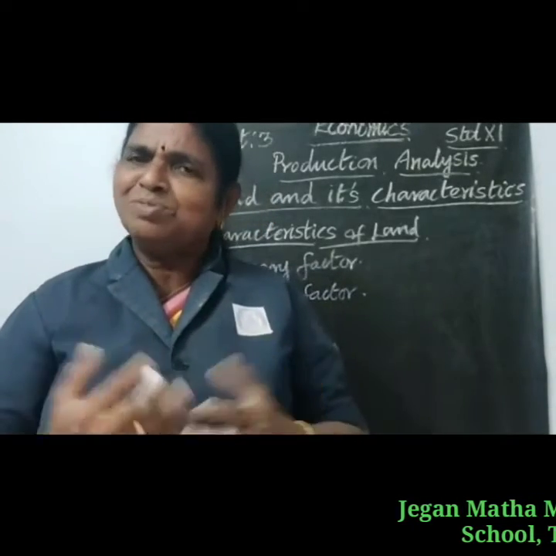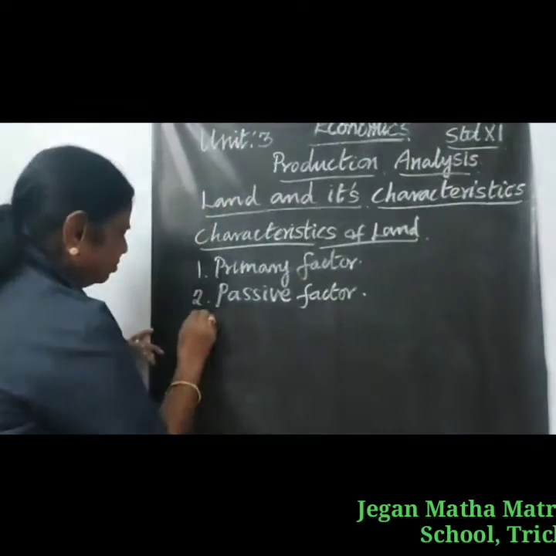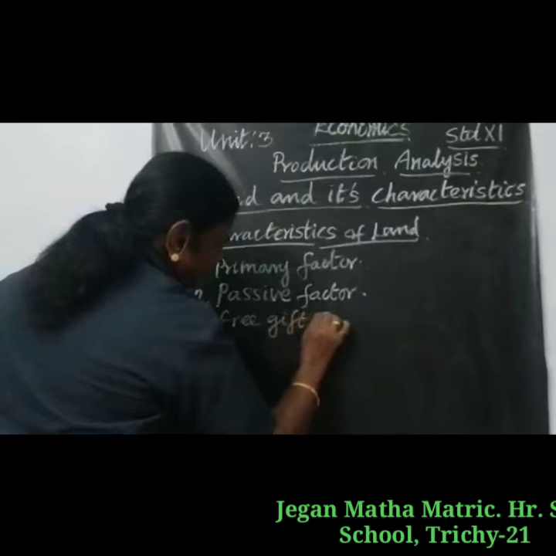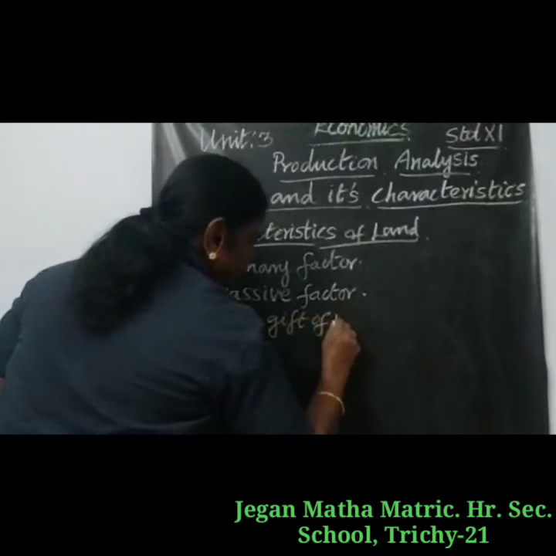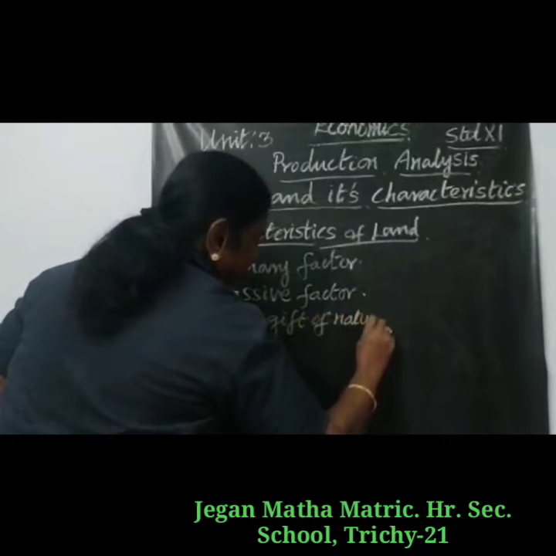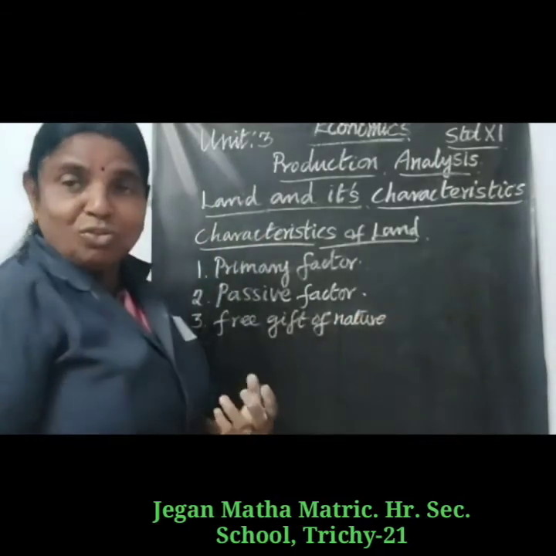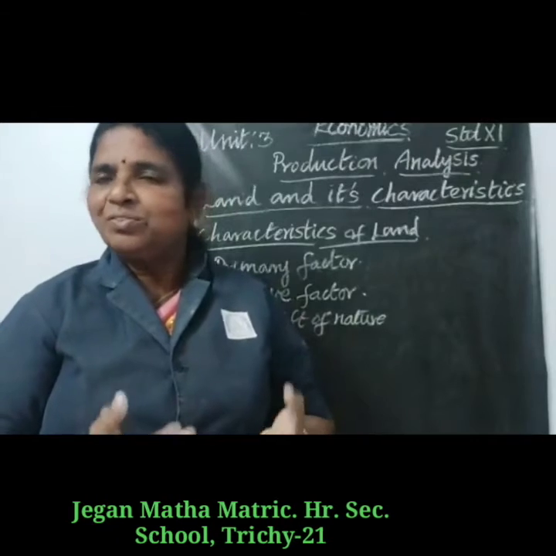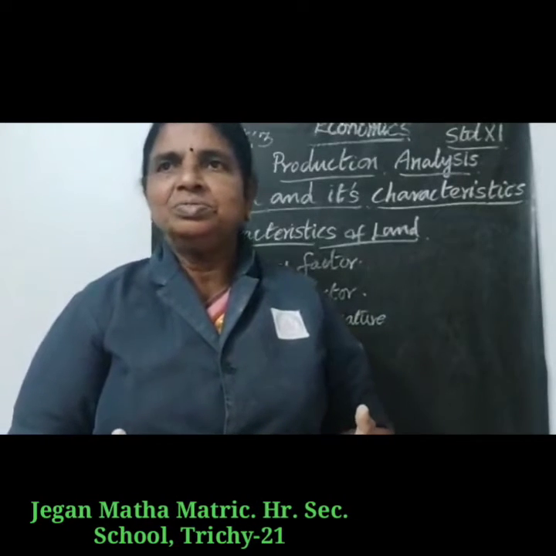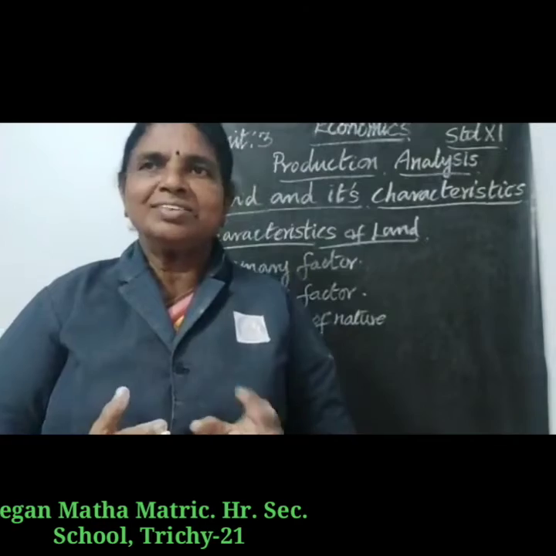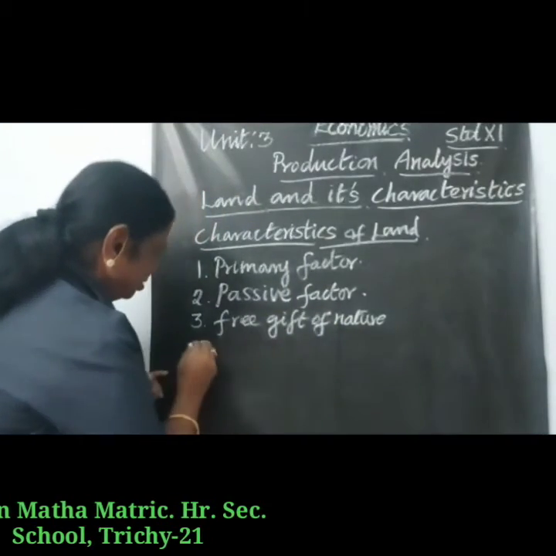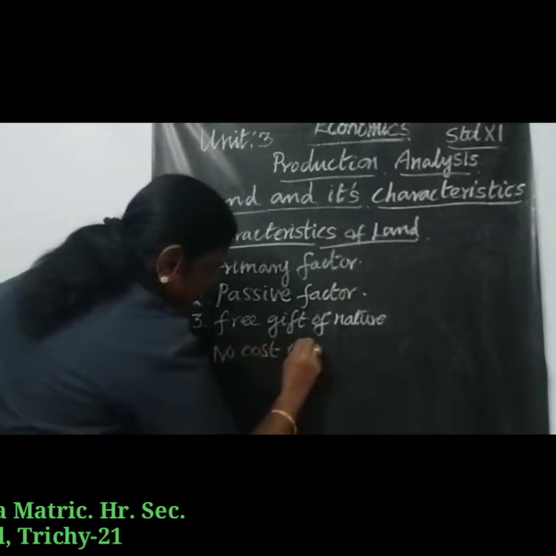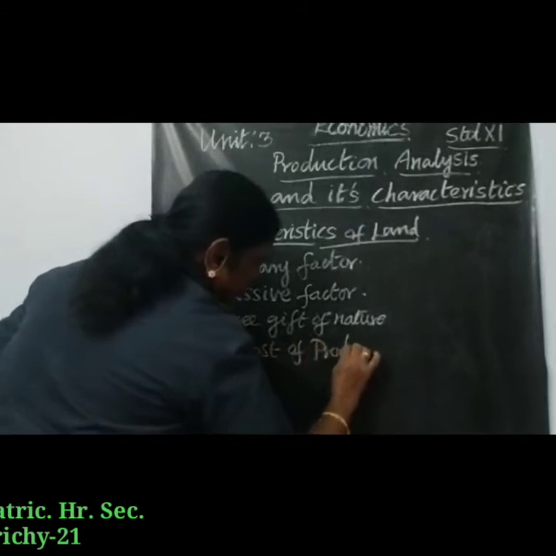Thirdly, it is the free gift of nature. Minerals, the nature of the soil and all the natural resources are free gifts of nature. And fourthly, land has no cost of production.